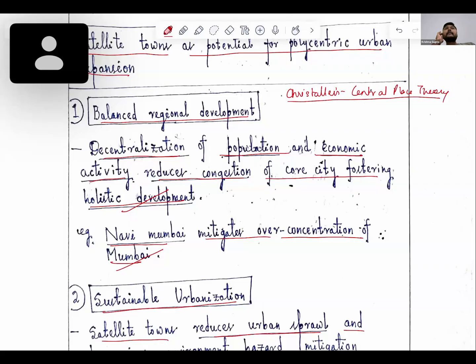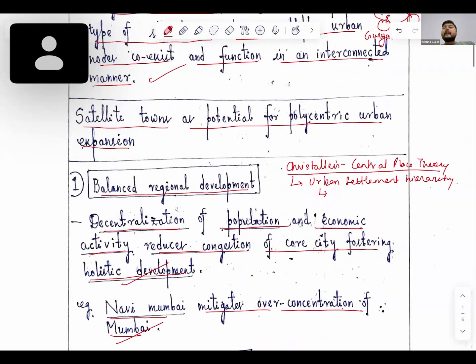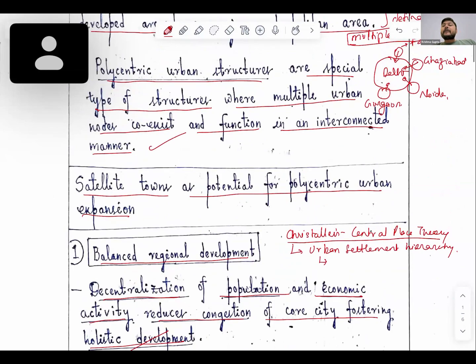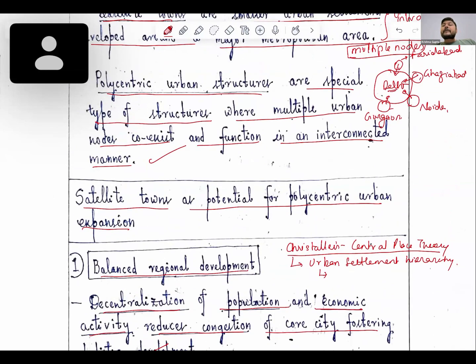So here we see the prediction of the hierarchical urban settlement. This is basically arranged around the central place. For example, here we have Delhi as the central place and the nodes which are present around it.